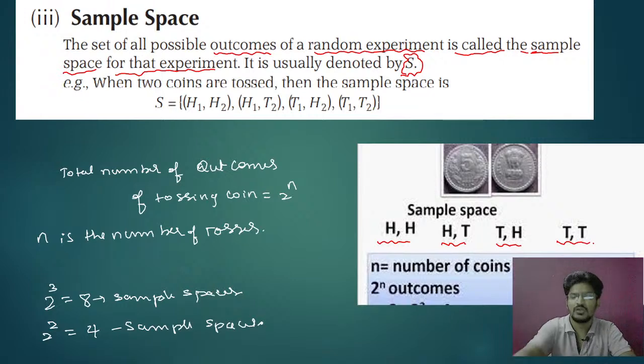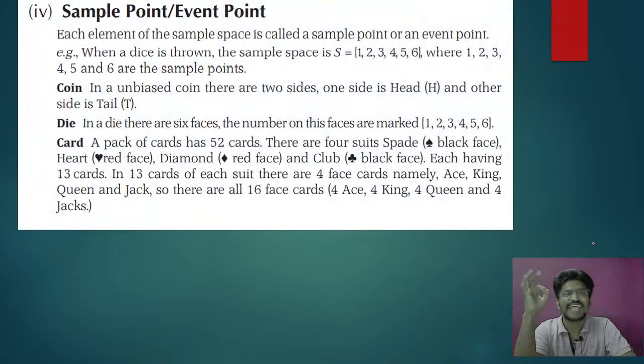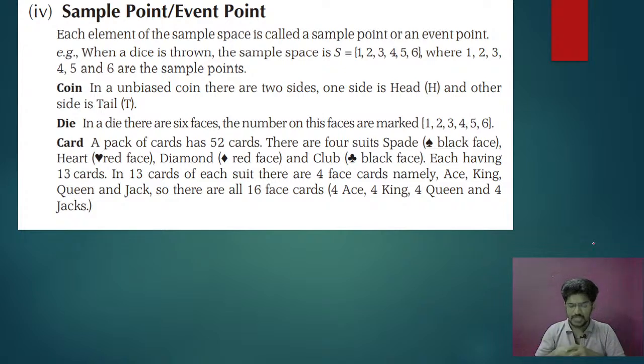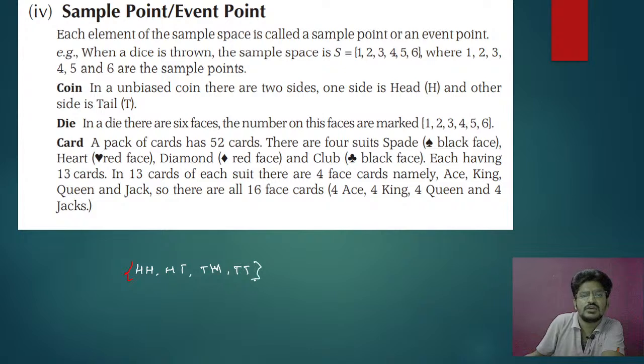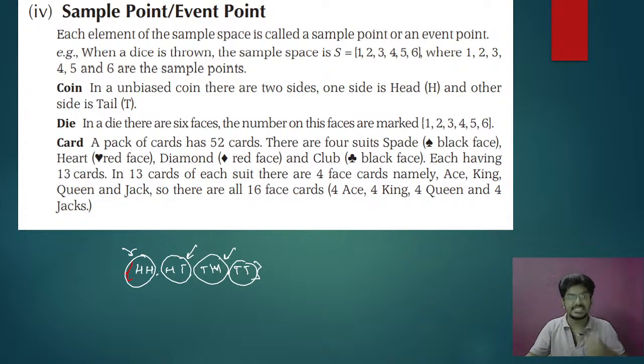Now we can go for the sample point or event point. By tossing a coin 2 times, what did we get? We got head head, head tail, tail head, and tail tail. These are the total outcomes of tossing a coin 2 times. That means each of head head, head tail, tail head, and tail tail is called a sample point.